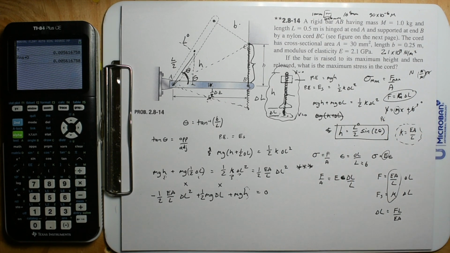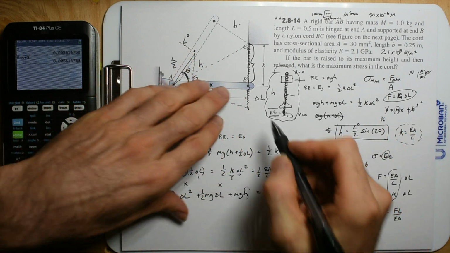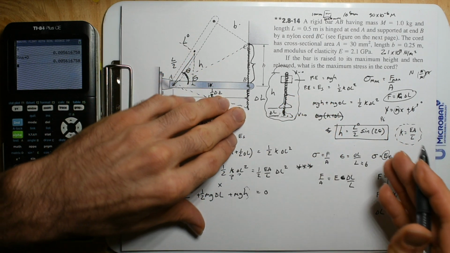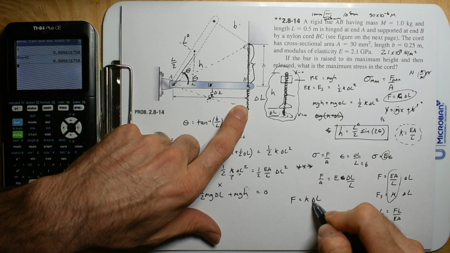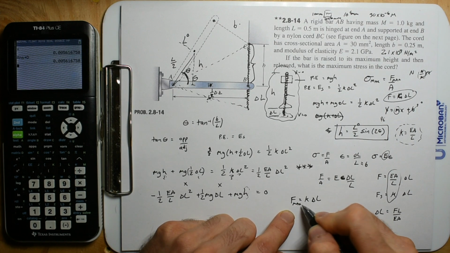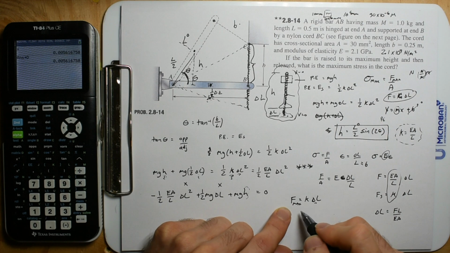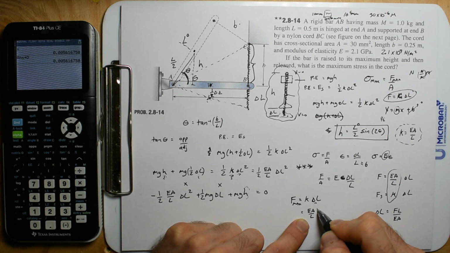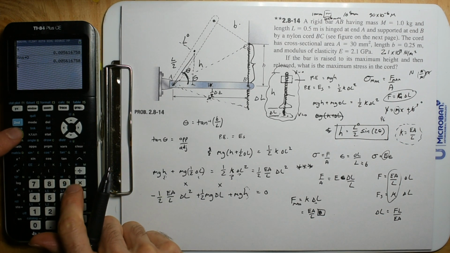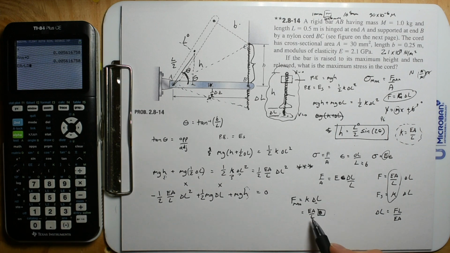Okay, so then the other thing is we need to know, this is the way you can do this in 3 different parts. Because I know that the force of a spring is K times the change in length, and that's going to be the max force. Well, didn't we just find the change in length? So I can find the max force. This is just EA divided by L, and in my calculator, this is alpha D. So I have EA divided by L and then times alpha D. I'm getting more used to not using parentheses.